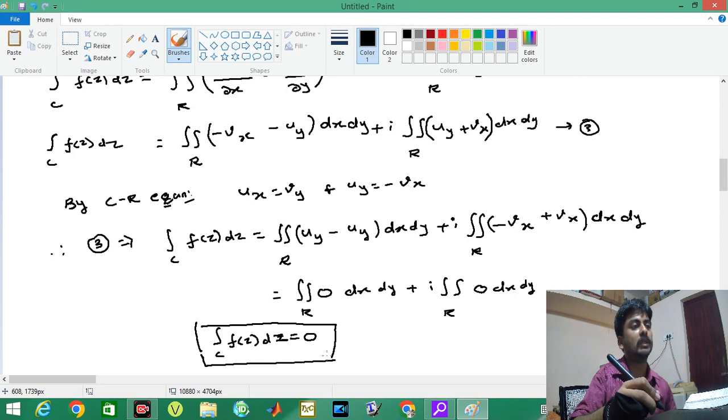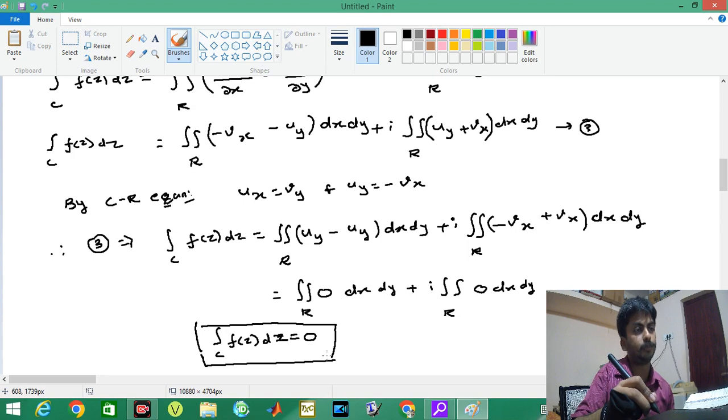Such an important theorem: for f of z to be analytic and for f dash of z to be continuous inside and on all points of the closed curve, we have this result.